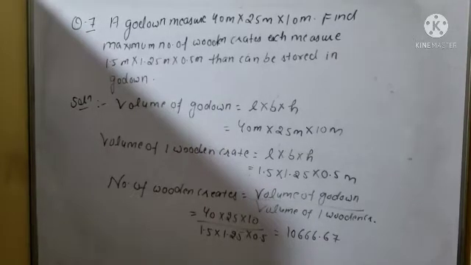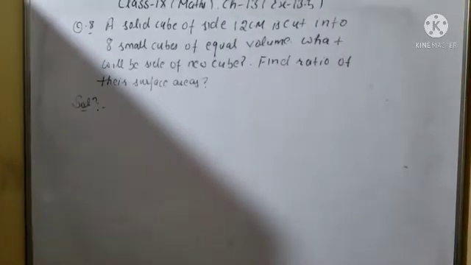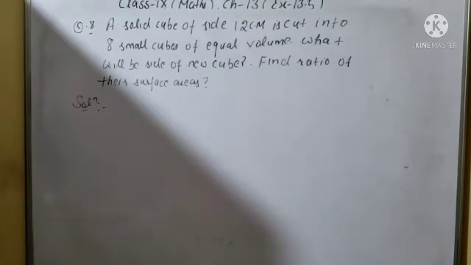Clear? Yes. Now let's start our next question. So what is the next question? A solid cube of side 12 centimeter is cut into 8 small cubes of equal volume. What will be the side of the new cube? Find the ratio of their surface areas also.